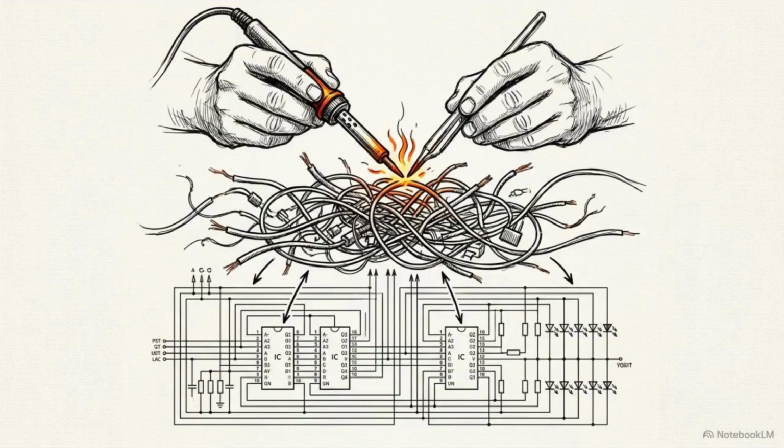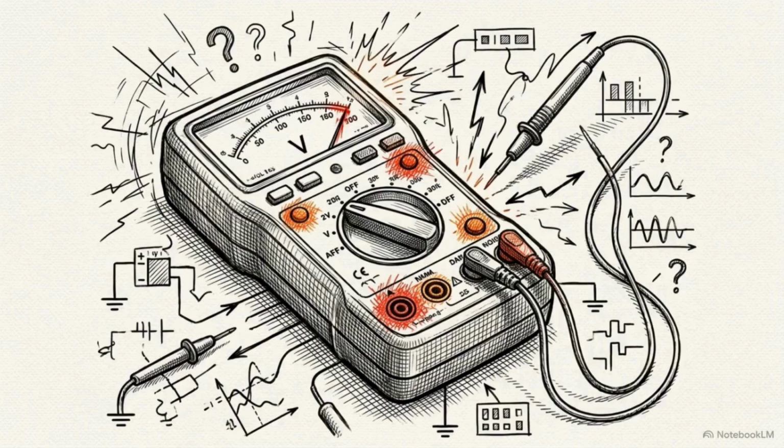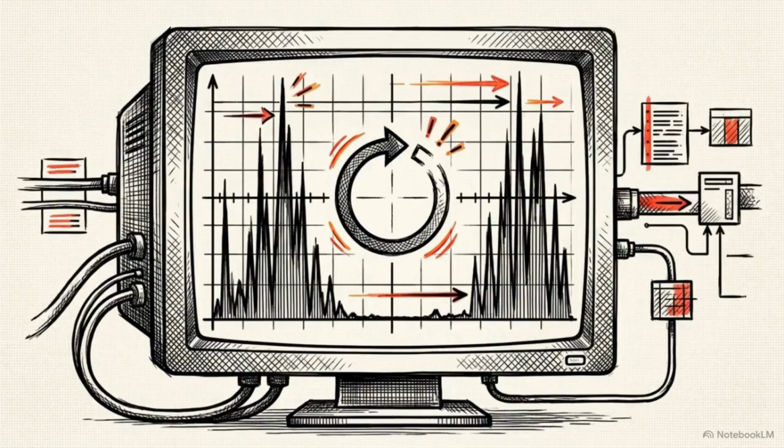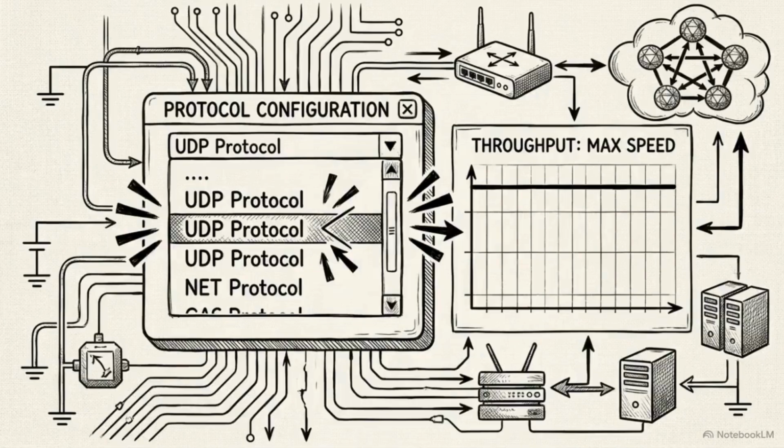Translating this architecture from a clean diagram into physical reality means dealing with physics. You will encounter noise, latency, and logic errors. Here is how to fix them. If your precision control system is suffering from high latency and jitter, standard TCP is likely too slow. Switch the communication route to a faster, connectionless protocol like UDP.